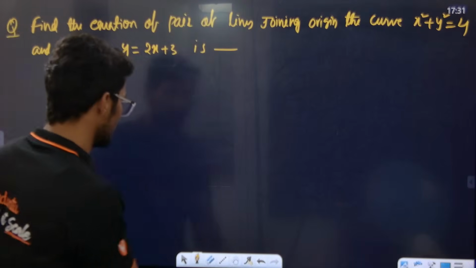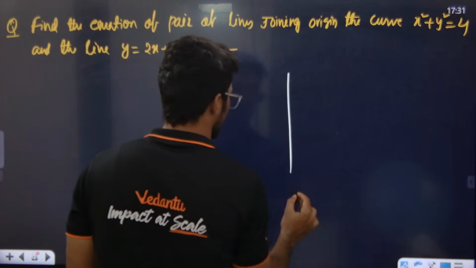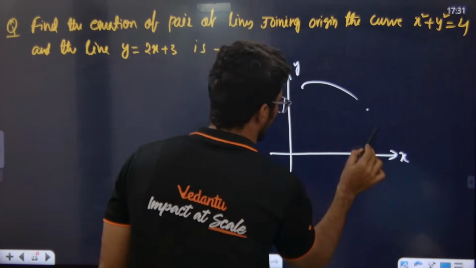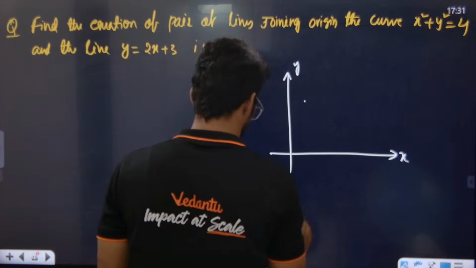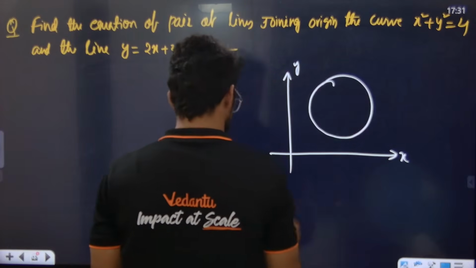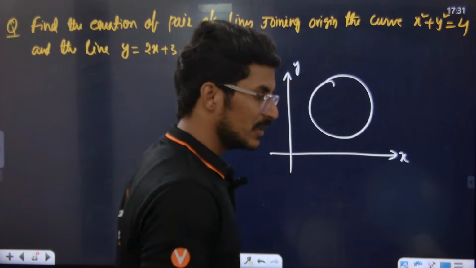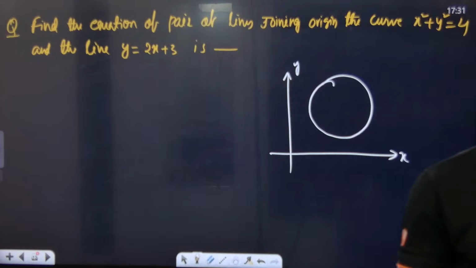The curve and the line are given; look at the board. This is the x axis, this is the y axis. They have given the curve, and the curve is a circle, and the line y is equal to x plus 3. Now how do we homogenize this?